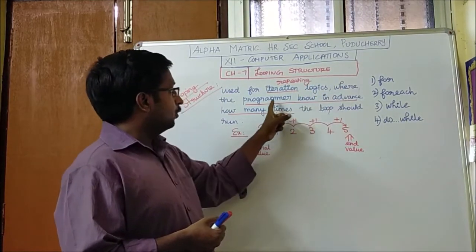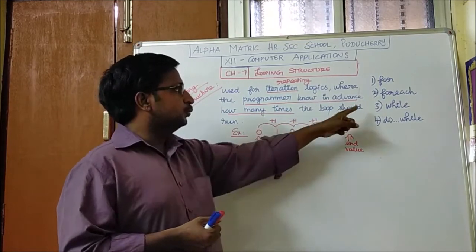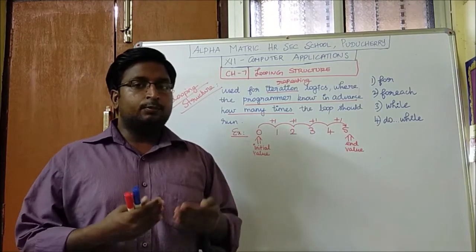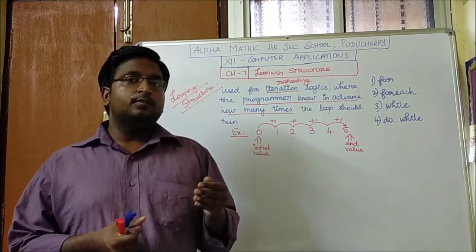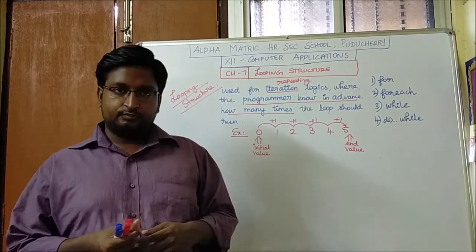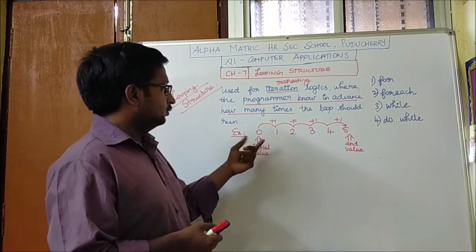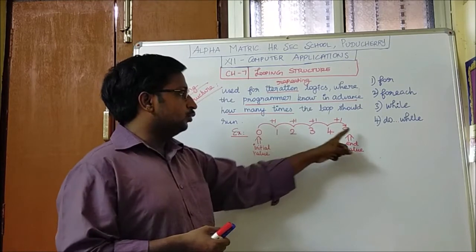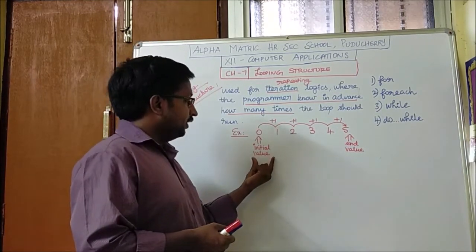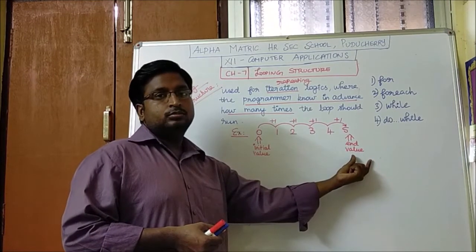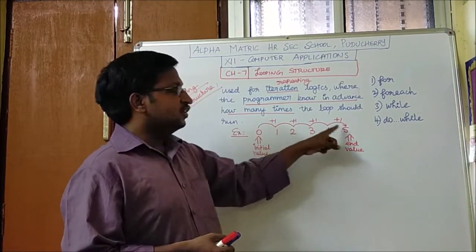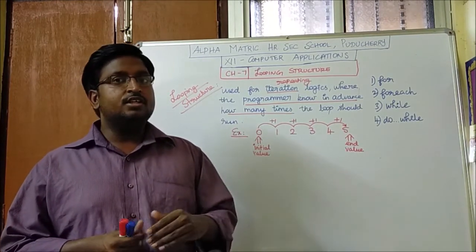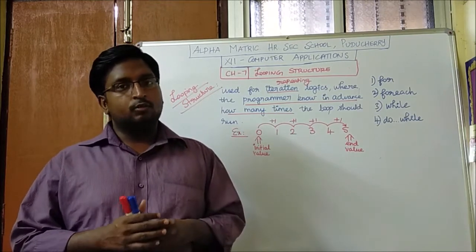In this, the programmer knows in advance how many times a loop should run. So before execution, the programmer knows in advance how many times the program should run. For example, the programmer wants the output starting from 0 to 5. He knows the initial value and the end value, and in between how the value gets changed. These three things will be known by the programmer in advance. Let us see the various types of looping structure one by one.